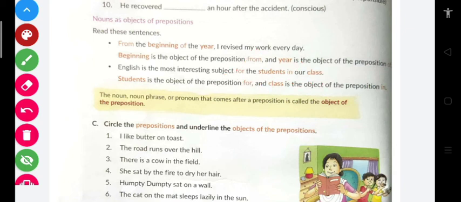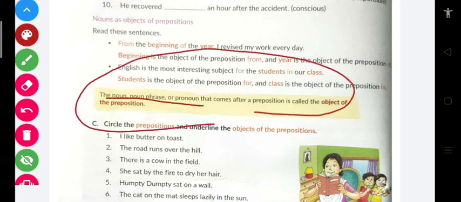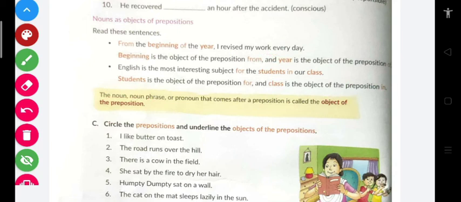Clear? A noun, noun phrase, or pronoun that comes after a preposition is called the object of preposition. Children, this is what I told you: whether it is a noun, a noun phrase or a pronoun, if it comes after a preposition then it is called the object of preposition. Okay?